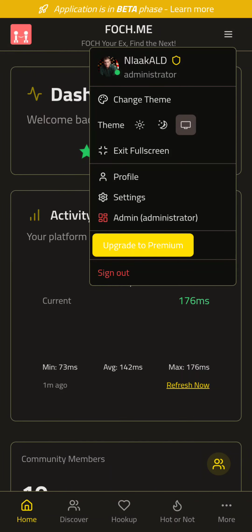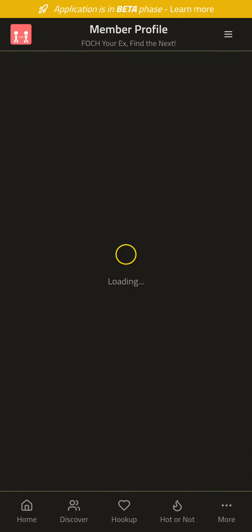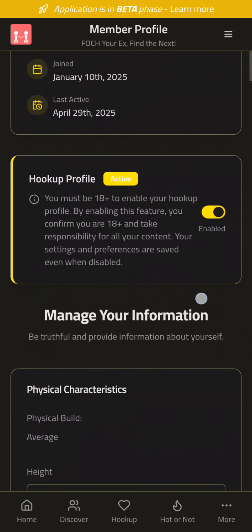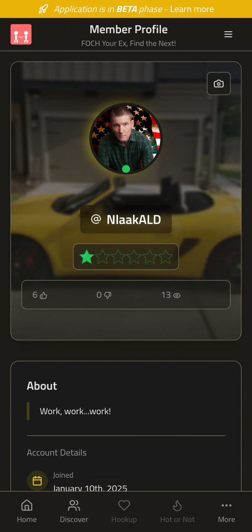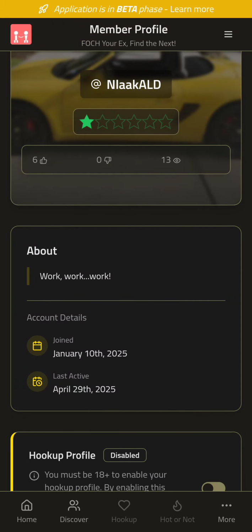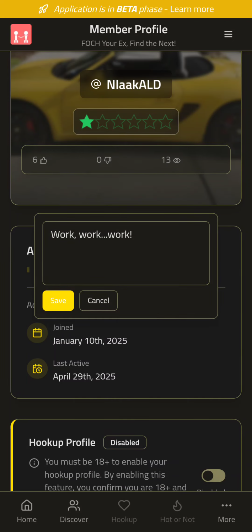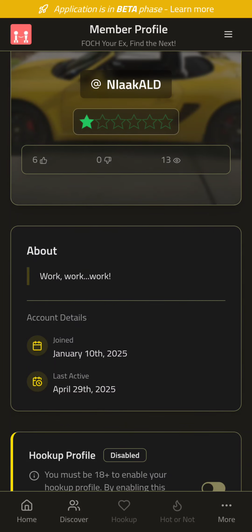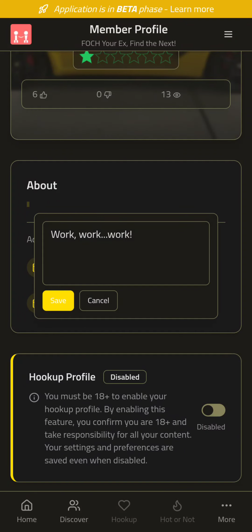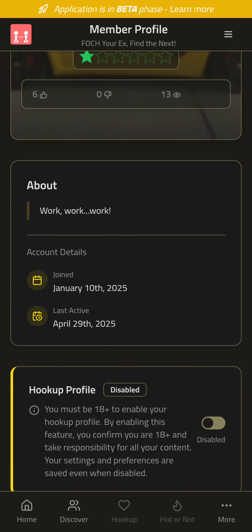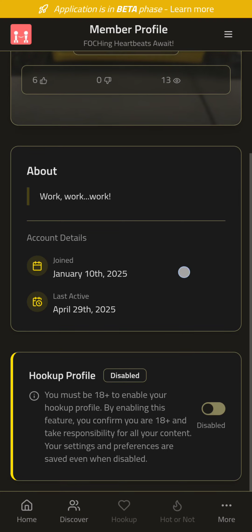Okay, so that's exit full screen, your profile. When you first come in here, you can set a basic bio just by clicking on it. Since it's me, this is my bio, I can just click on it and edit right there in place. Another really cool feature: there's no clicking edit profile, going down to the bio, and then clicking save to update the profile. Nah, just do it right there in spot.